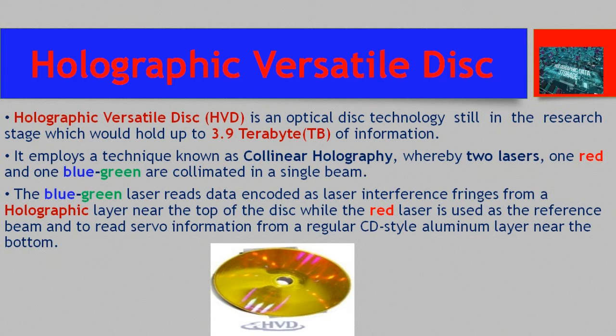The blue-green laser reads data encoded as laser interference fringes from a holographic layer near the top of the disk, while the red laser is used as the reference beam and to read servo information from a regular CD-style aluminum layer near the bottom.